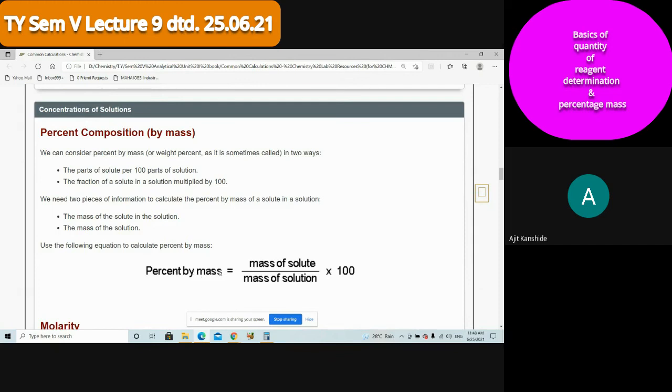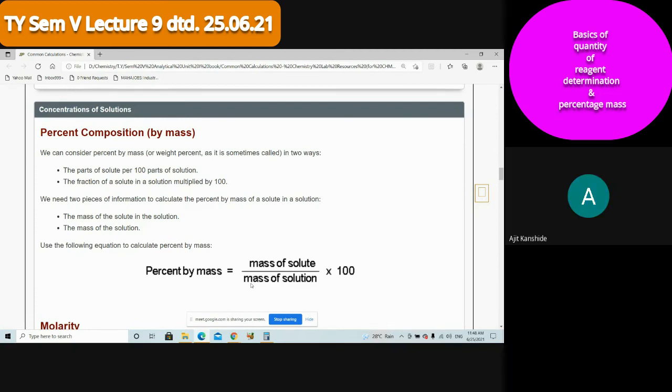So how to find that? In solution, let it be any solid solute solution or liquid solute solution, here our way of measurement is weight. Answer my question: solution is made from which things?